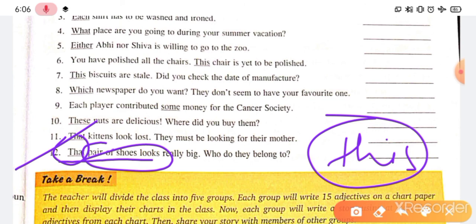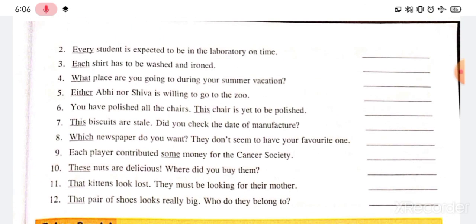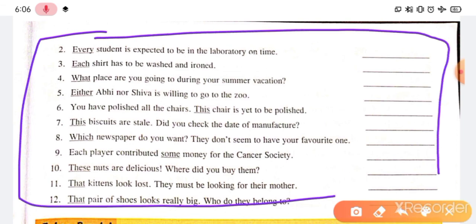Okay, students. So this is today's exercise you have to do, 1 to 12 sentences. I hope you understood them all very well, how to select these adjectives, whether they are right or wrong. So that's all for the day. I hope you understood the concept of adjectives very well. Let us have the recap of all those adjectives.